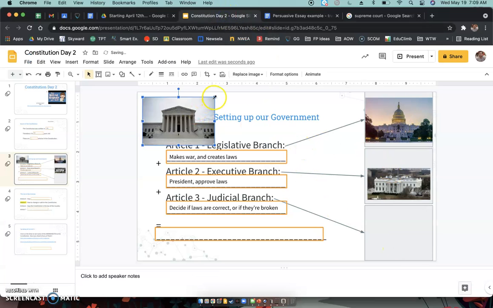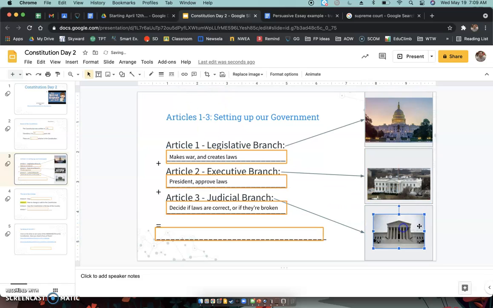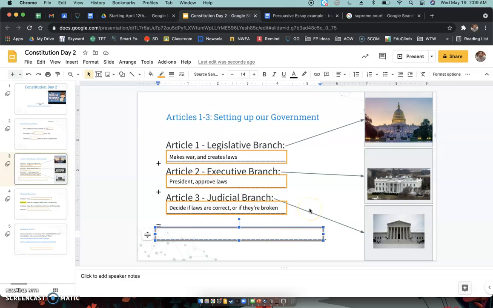Right. So these 3 buildings here, these are all in Washington, D.C. So we have the Congress building, the White House, and the Supreme Court. Okay. So we have the legislative branch, executive branch, judicial branch. When you add all these up together, they make up our government. But what's more important, they make sure that none are too powerful. They are the 3 kind of departments, you could call them, of our government. But they also make sure that none are too powerful, right?